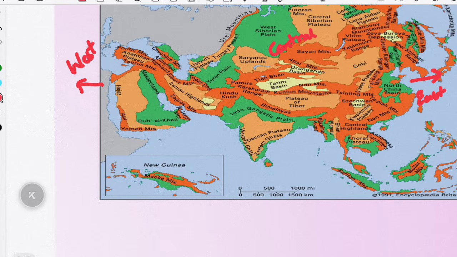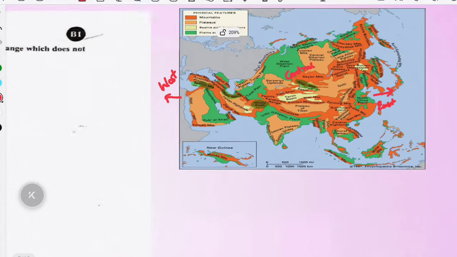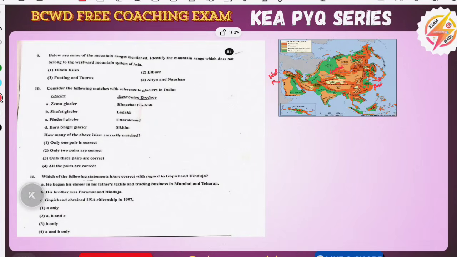They have given 4 mountains and I will mark them: the Elbrus mountains, the Taurus mountains, the Altai mountains, and the Hindu Kush mountains. Which of the following is not in the western side of Asia? These 3 come in the western side, and the Altai mountains are in the central Asia part. So it is a very simple mapping based question. Don't worry, we will soon start world map and India mapping based short videos on our YouTube channel. Do subscribe. For this question, Altai is the right answer.